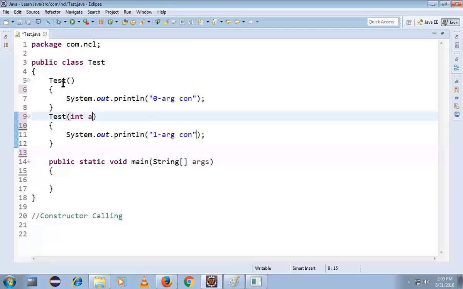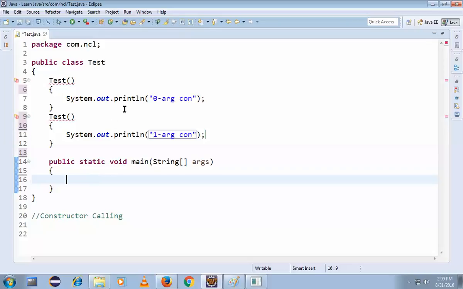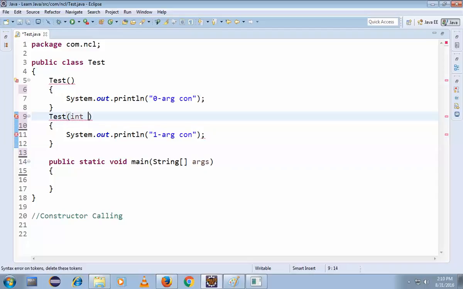There may be any number of constructors here. If both constructors are the same, when you create an object, the compiler does not understand which constructor it should call first, so exceptions may be raised. To overcome this, we use different data types.